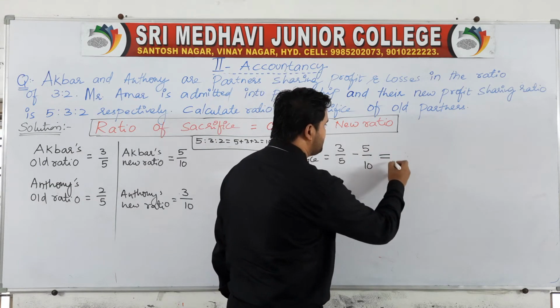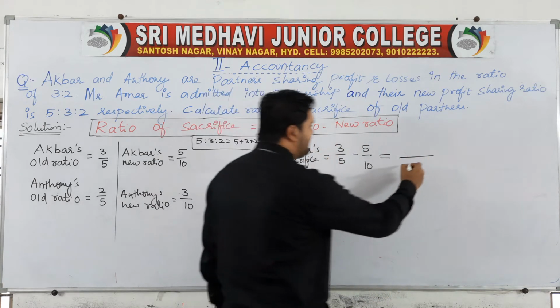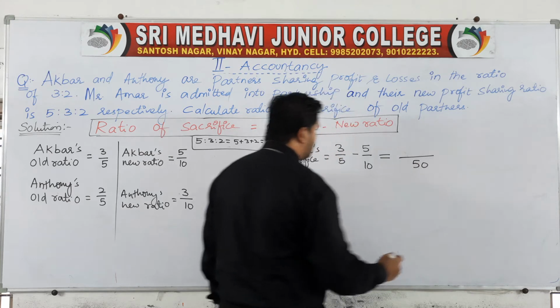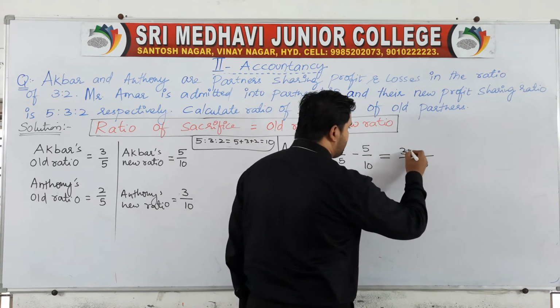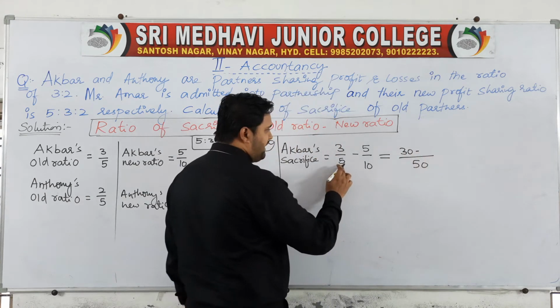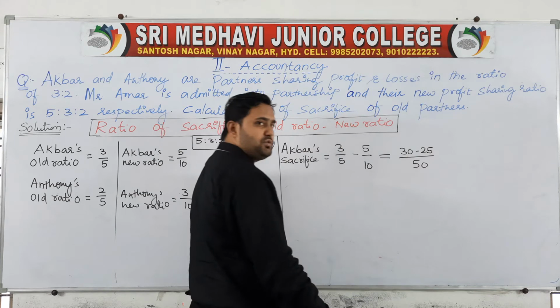Now simplify this calculation. Multiplying 5 into 10 gives you 50. Go for cross multiplication: 10 into 3 gives you 30, minus 5 into 5, which is 25.